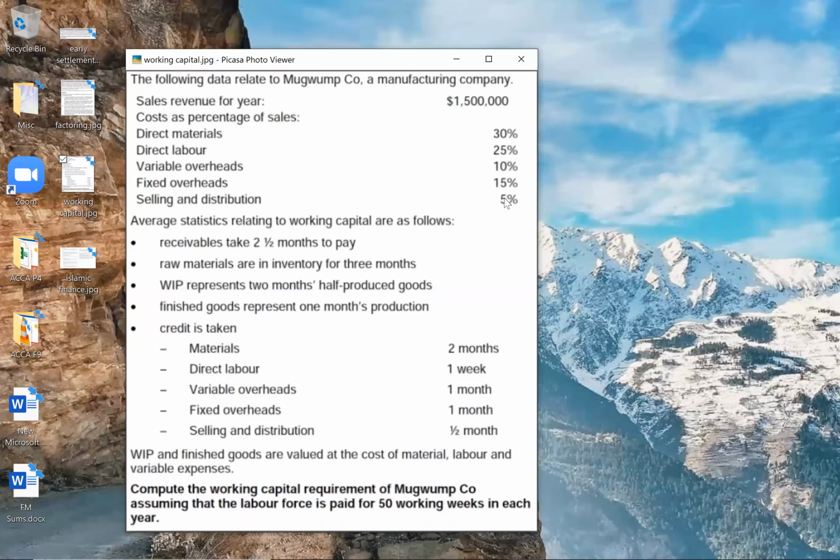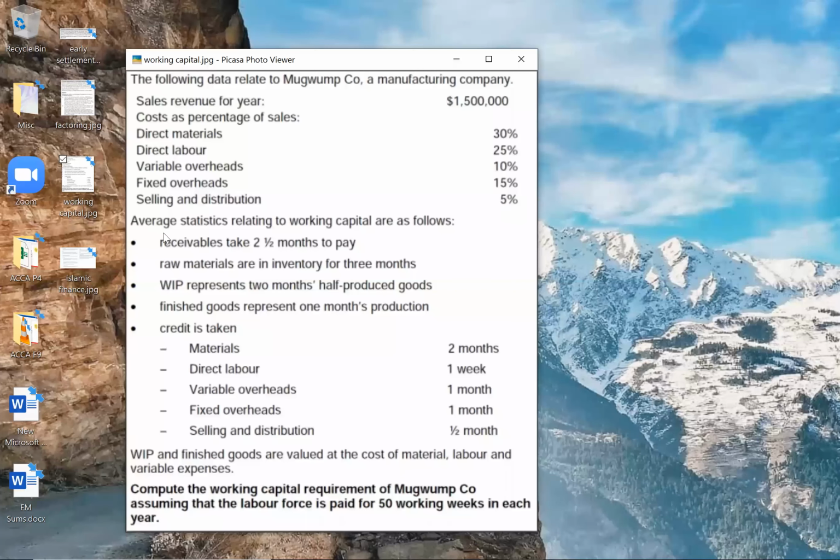WIP and finished goods are valued at cost of material, labor, and variable expenses. See, in this problem they have given this. If this line was not given, then we would have valued WIP as cost of production and finished goods as cost of sales. But in this problem, they have specifically given that WIP and finished goods are both valued at material plus labor plus variable expense.